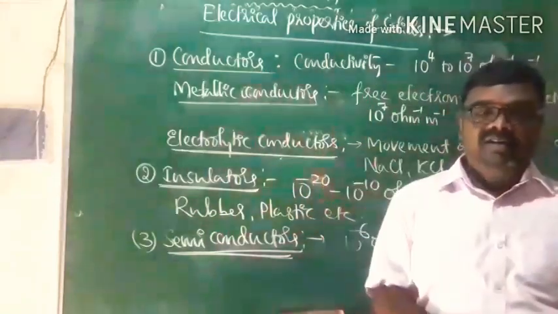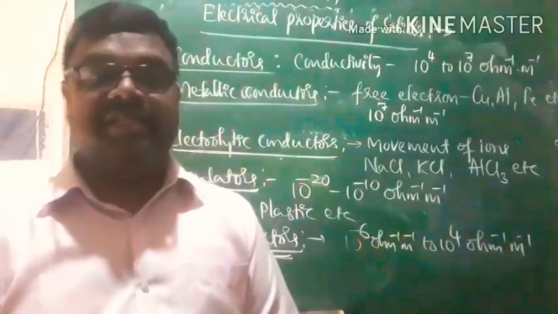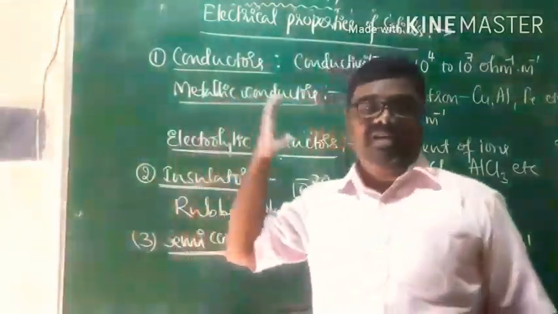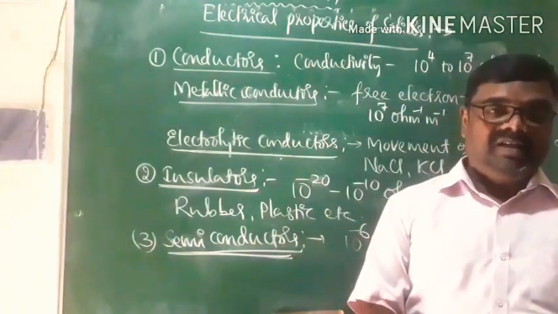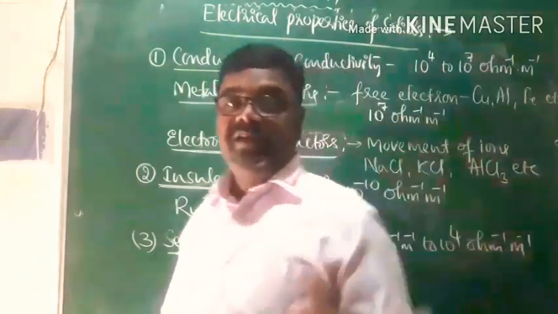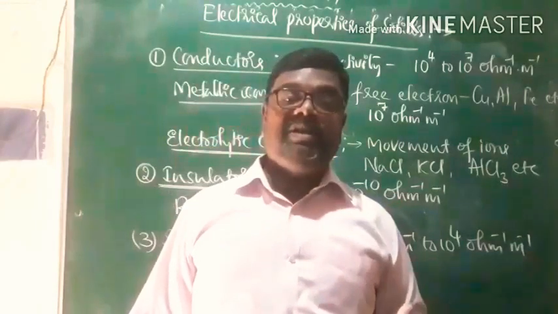As far as electrical conductivity of metallic conductors is concerned, I can explain it by making use of one theory, which we call the band theory of solids. We'll have one brief discussion on the band theory of solids as far as electrical properties of metals are concerned. We'll see that in the next class, the band theory of solids, the explanation for the electrical conductivities of metals.